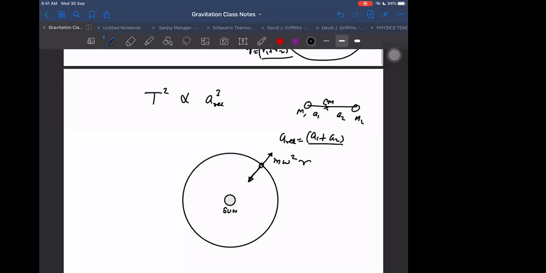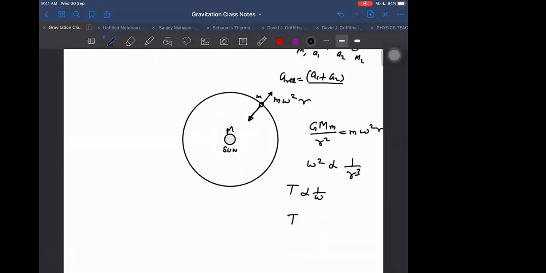What is inward force? Inward is capital M, and it is small m. Capital M is larger, so it is G capital M small m by R square is equal to m into omega square R. So we are getting omega square, but time period is inversely proportional to omega. So T square will then become proportional to R cube. Simple result. Very fast we are able to find it out.